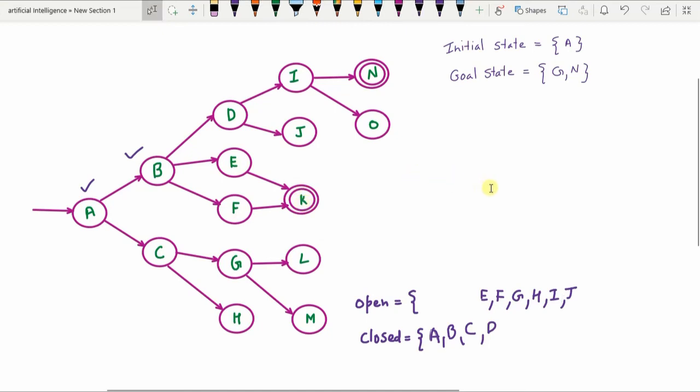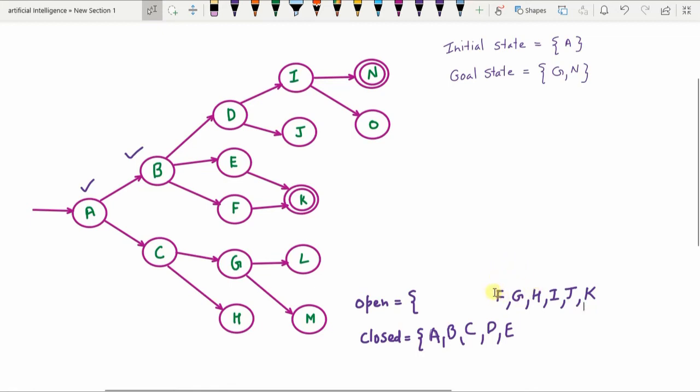So E will be added to the closed list, removed from the open list, and the child of E, that is K, will be added to the open list. Notice that although K is the goal node, it is not yet examined. Examination will happen only when that particular node appears as the first element in the open list. So K is just generated, it is not yet evaluated. The algorithm does not know so far that K is a goal node.